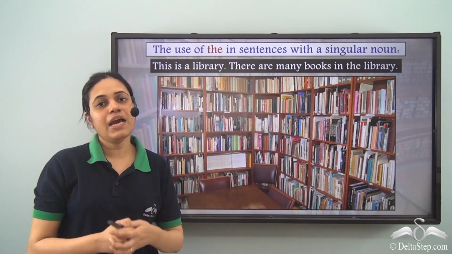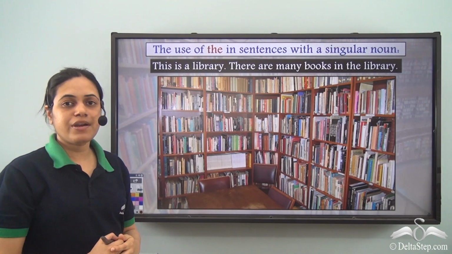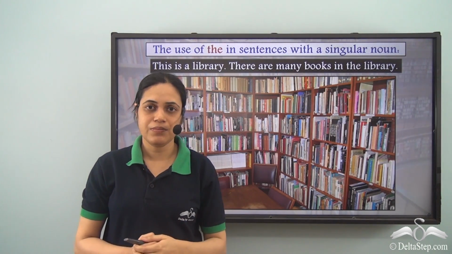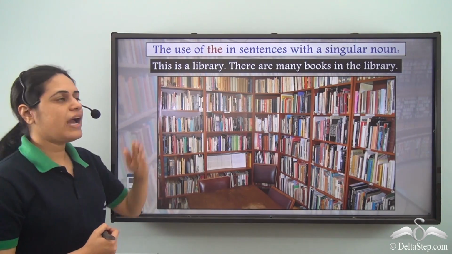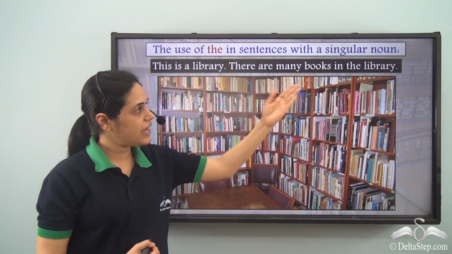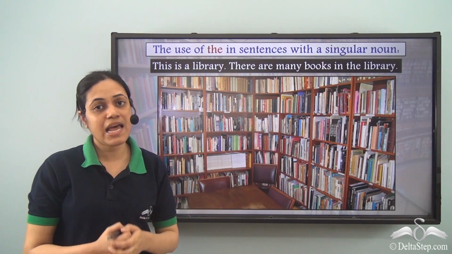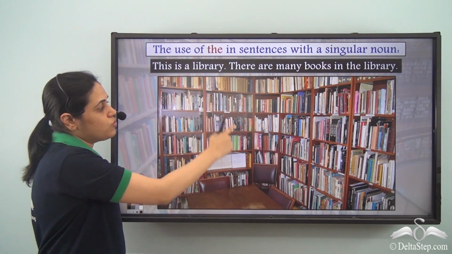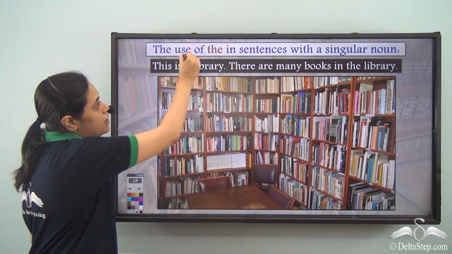Now let us see another use of the. This is a library. There are many books in the library. So you might be confused. Over here I am using a and there I am using the. But the noun is the same. It is library. Well, when I am referring to the library for the first time, I use a.